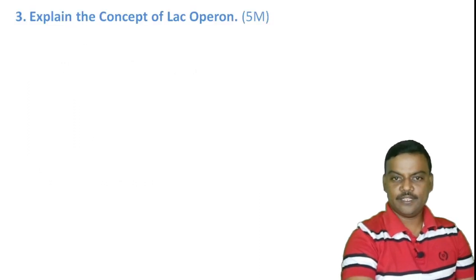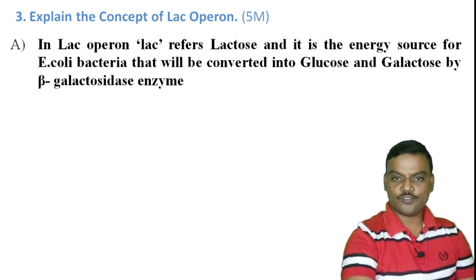Question number 3. Explain the concept of lac operon for 5 marks. The answer for this question is, in lac operon, lac refers to lactose and lactose is the energy source for Escherichia coli bacteria, and these bacteria convert the lactose into glucose and galactose by one of the enzymes. It is called beta galactosidase enzyme.